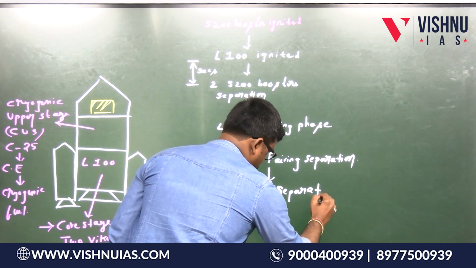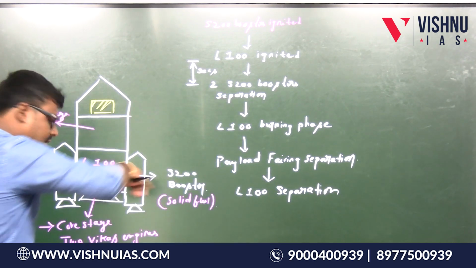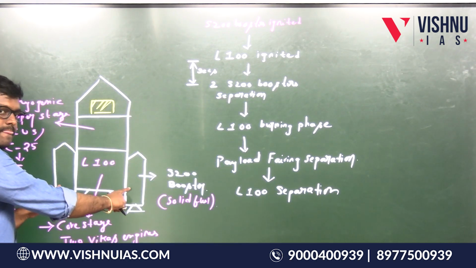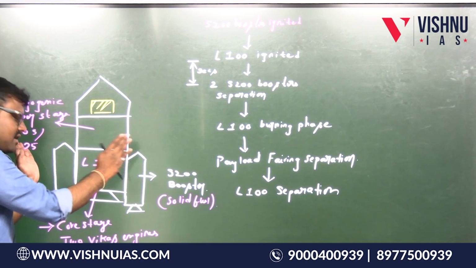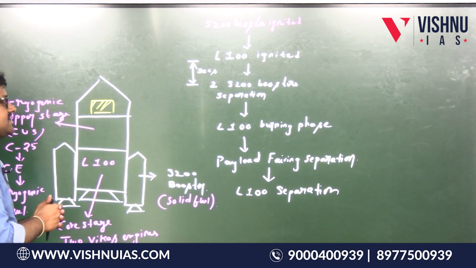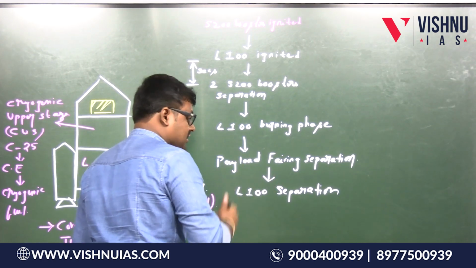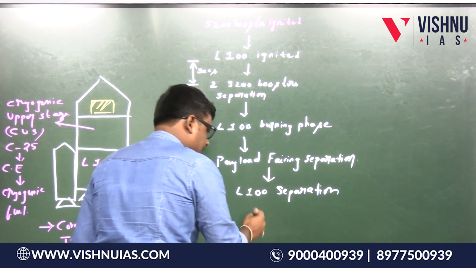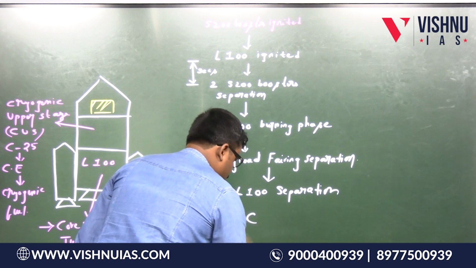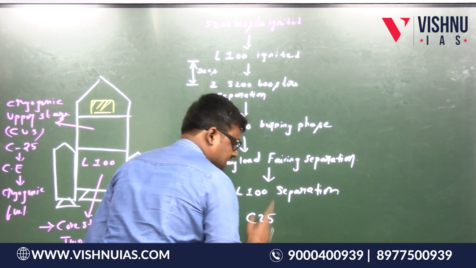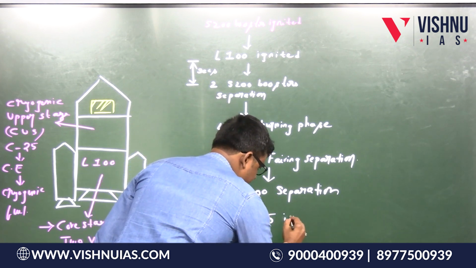That means the core stage is going to be separated. First, what are separated here? 2 boosters are separated, then this L100 will get separated. And when L100 got separated, at the same time, the C25 stage, that is the cryogenic stage, ignition happens.